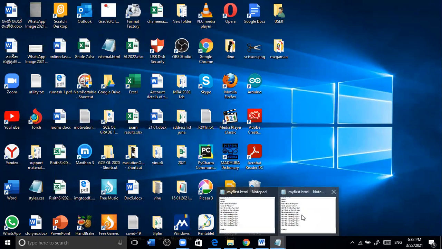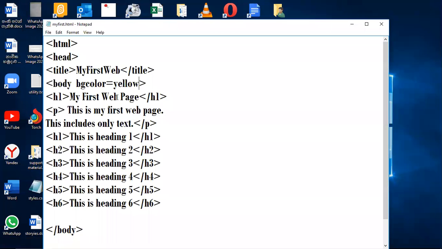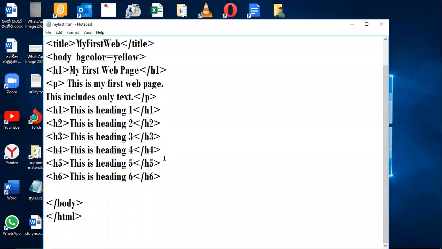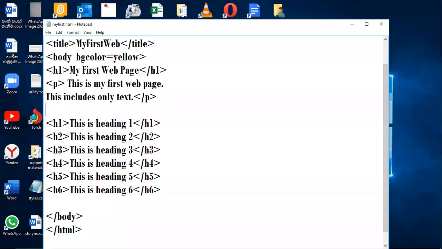We have done some modification to this one. Background color I have changed. Now I am giving here h1 page. I'm typing within the greater than mark q. Then I'll type my name, Sumeda Apuhami. Then I am closing mark q.